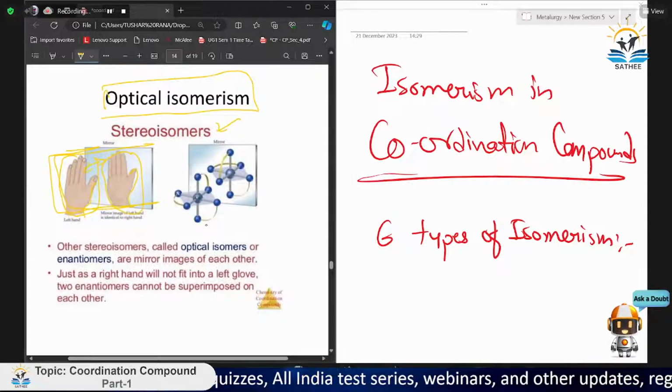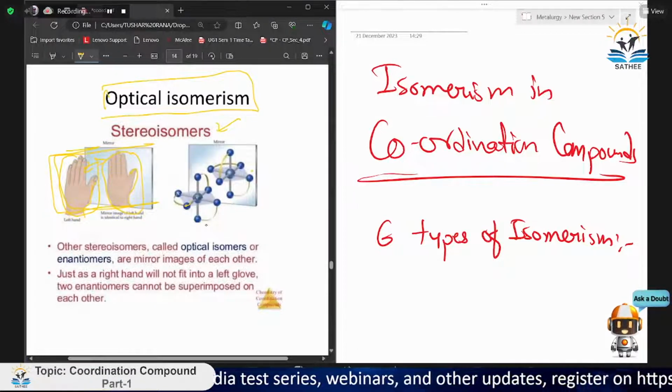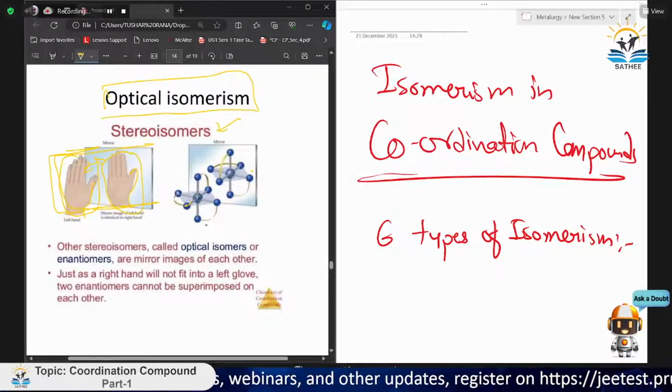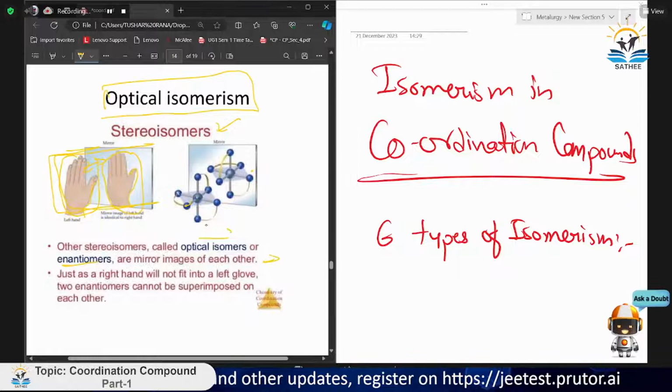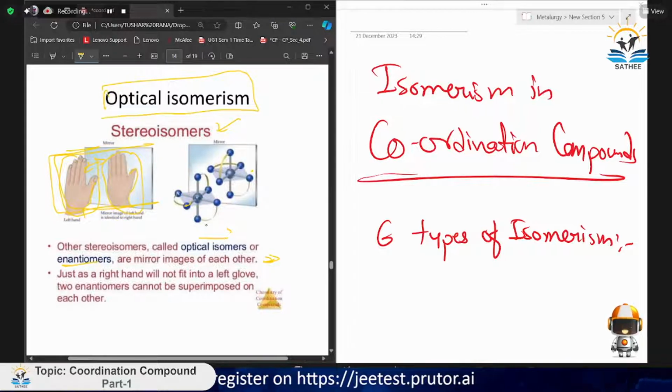Both have the same image, like this and this. The other stereoisomerism is called optical isomerism, or enantiomers. You may have heard that enantiomers are mirror images of each other. Just as a right hand will not fit into a left glove, enantiomers cannot be superimposed on each other.